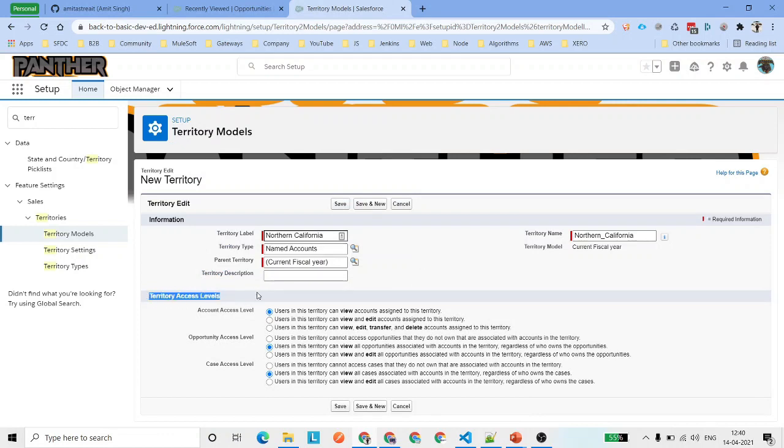Now you can see territory access label. Users in this territory can view accounts assigned to this territory, view or edit opportunities and view or edit cases. So whatever users I want to add inside this territory, I want to give them both view and edit access for all these three objects. Just go ahead and save this.